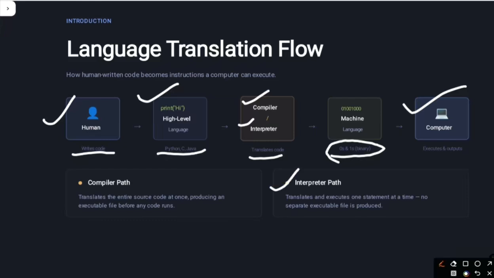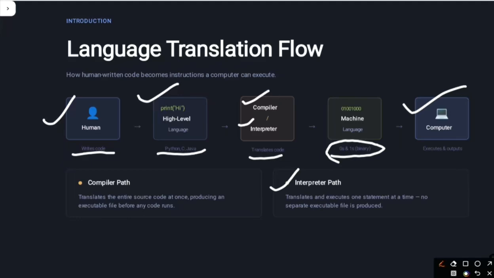It translates and executes one statement at a time. No separate executable file is produced, and the interpreter will not give you a list of errors. It translates your code one by one, so if the code contains 400 lines, it will do it 400 times.